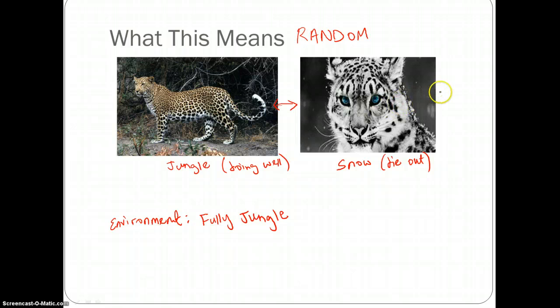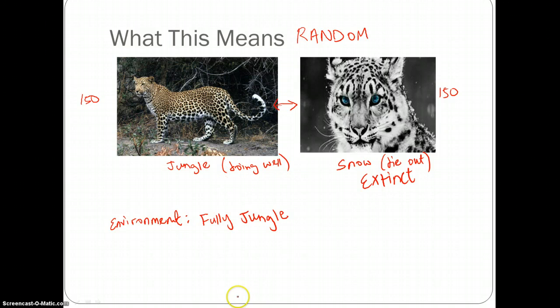There's a big population of this, so we'll say there are about 150 snow leopards and 150 jungle leopards. Over time, these snow leopards will die out because they cannot hunt, so they will go extinct. However, the jungle leopards will continue to do well and they'll continue to flourish.